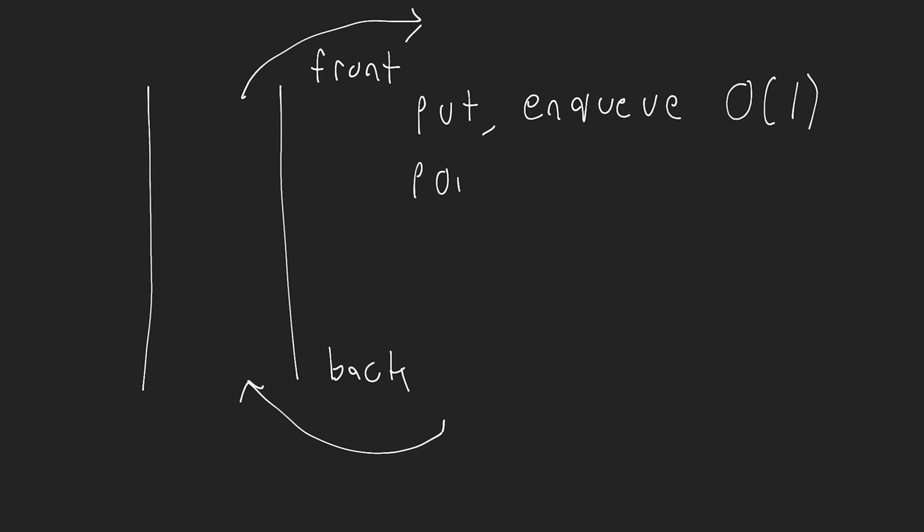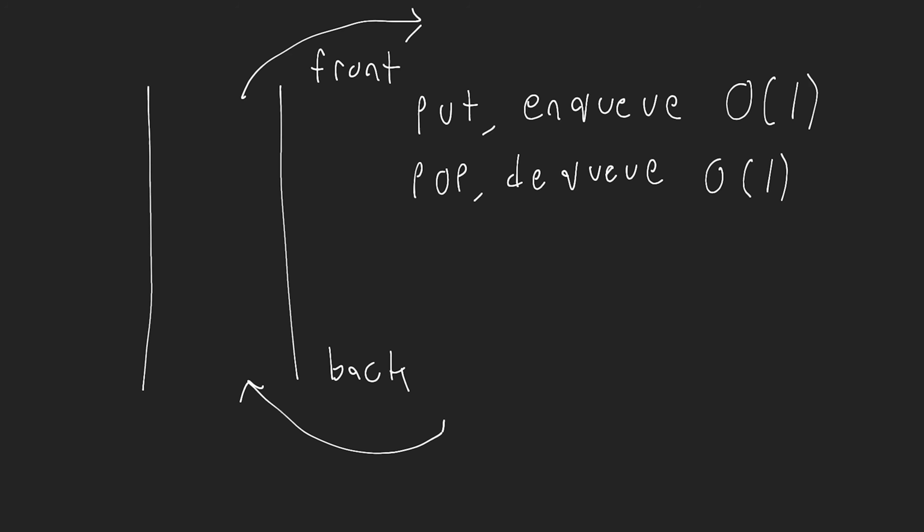Then we have a pop or a dequeue operation. I know I'm kind of butchering the spelling here, but you get the point. Again, we want this to happen in constant time. This means that we are removing the first element and returning it from the front of our queue. So this is essentially trying to grab this element so that we can process it.